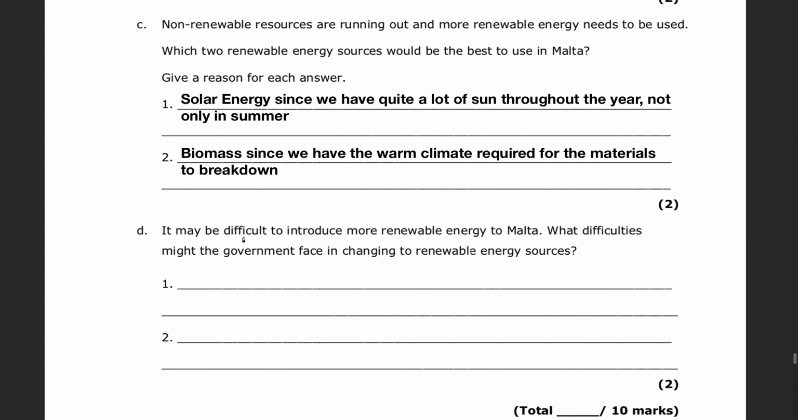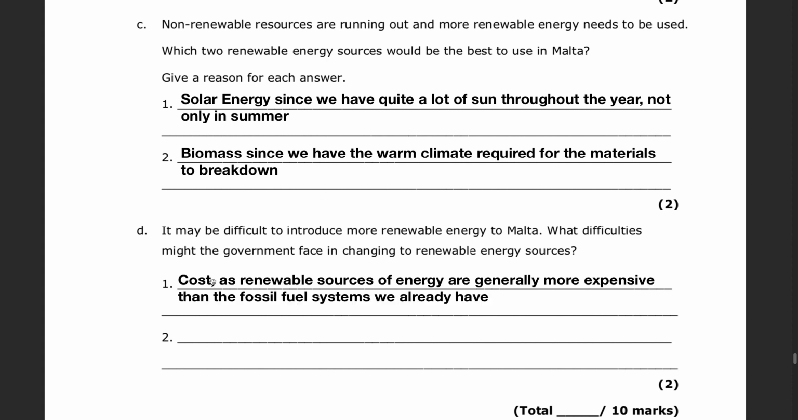Lastly, question D. It may be difficult to introduce more renewable energy to Malta. What difficulties might the government face in changing to renewable energy sources? Okay, so firstly, the main issue is always going to be cost, as the renewable sources of energy are generally more expensive than the fossil fuel systems we already have.